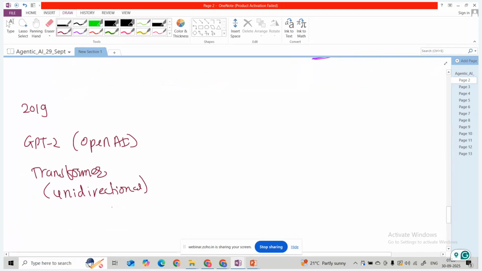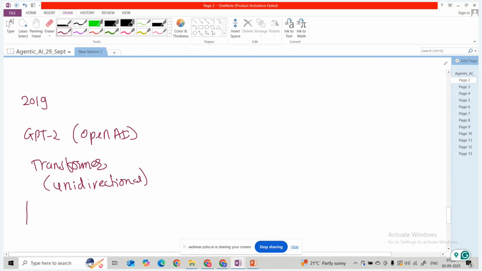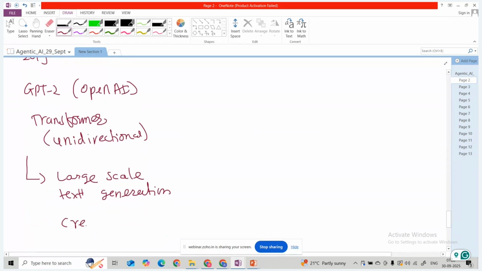This is the first step for generation purposes. It is used for large scale text generation and creative writing, but there are multiple disadvantages here, guys.